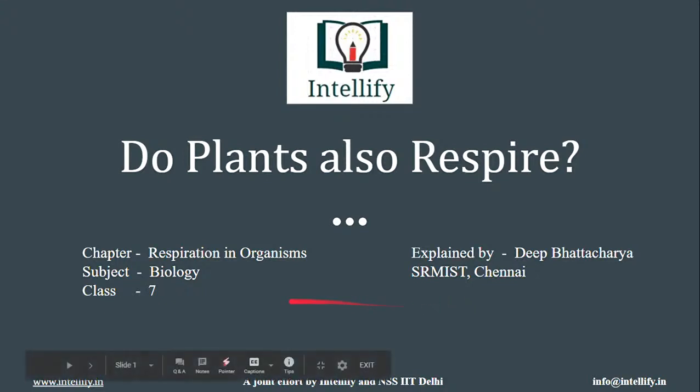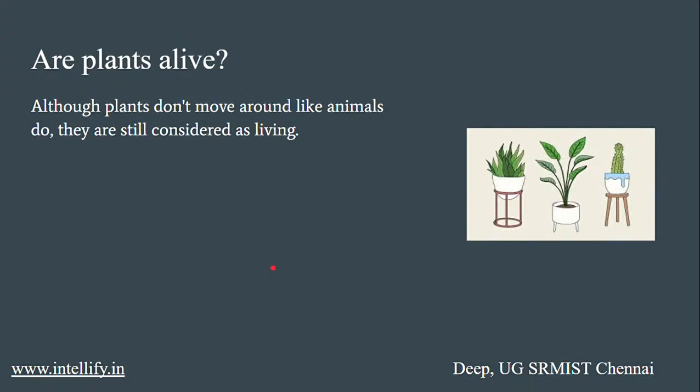Today, we're going to talk about Do Plants Also Respire, which is the last portion of Respiration in Organisms, Chapter 10. So, to begin with, do you think plants are alive? क्या plants जिंदा हैं? So, to answer that question, yes, they are alive, although they do not move like other animals do. They don't have legs.